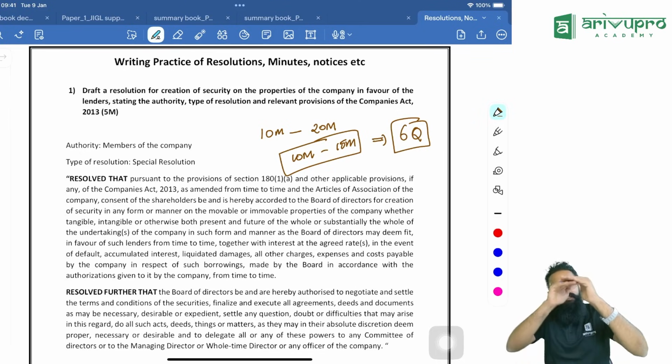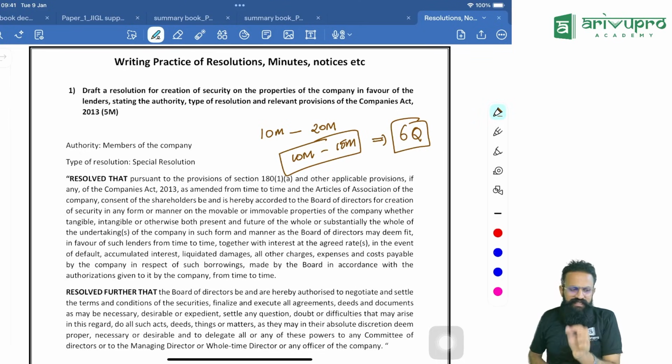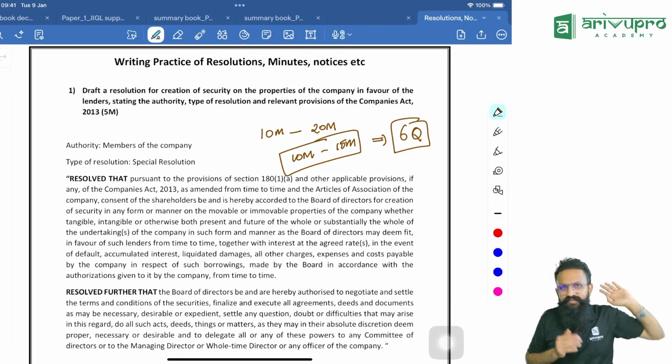So minutes is a broader thing. Resolution is only the decision that is taken in that meeting. Only that part will be involved. Whereas minutes is, in the future, we are going to speak about the past. That's the minutes.